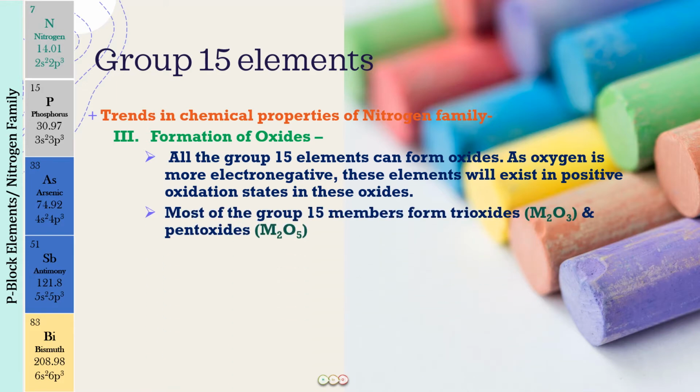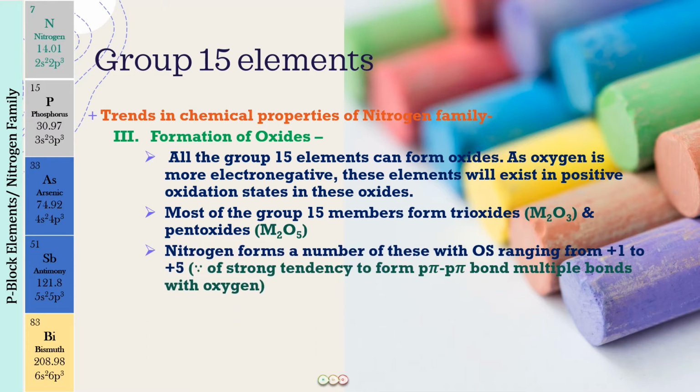Now what we see is that most of the group 15 members, they either form trioxides, that is the general formula M2O3, where the oxidation state of the element of the group 15 is going to be +3. Okay, and they will be also forming pentoxides, that is with the general formula M2O5, where the element is going to be having the oxidation state of +5. So all these elements in their compounds with oxygen will be existing definitely as +3 and +5 oxidation state compounds. Okay, I hope this is clear.